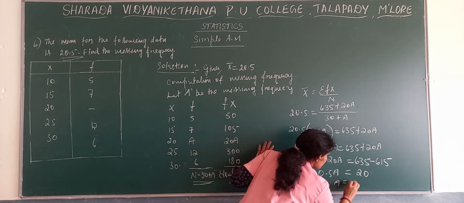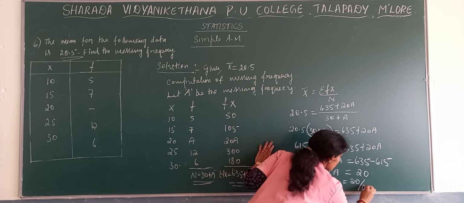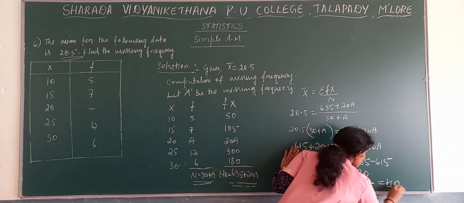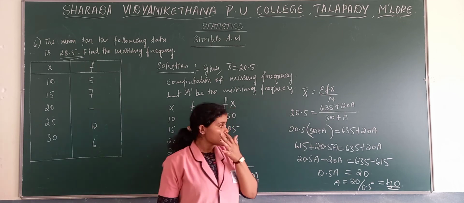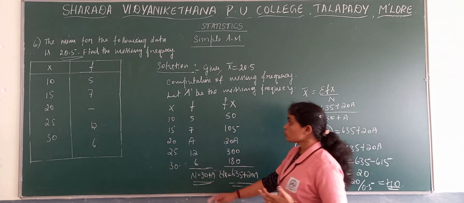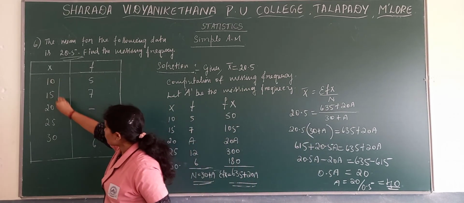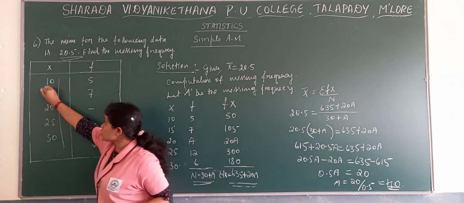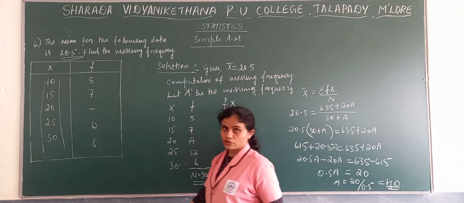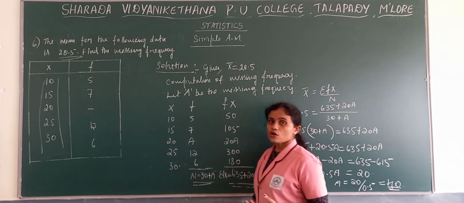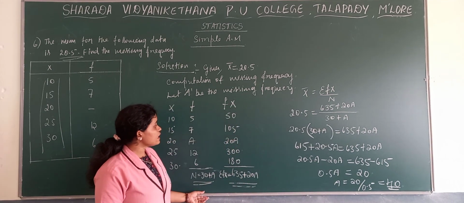Now A is equal to 20 by 0.5, so we get the frequency as 40. So this is the way to find the missing frequency. Here we have discrete values. When you get continuous values, how to find the missing frequency, we'll see in the upcoming classes. I hope it is clear.